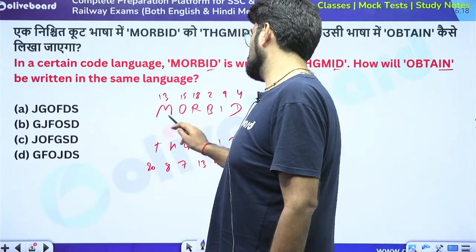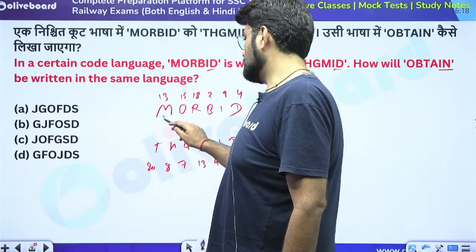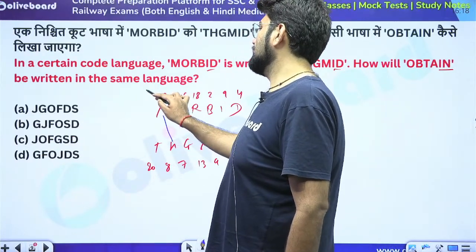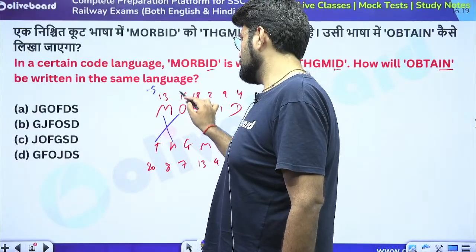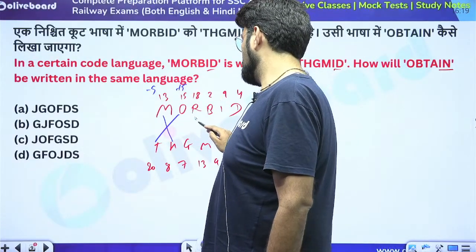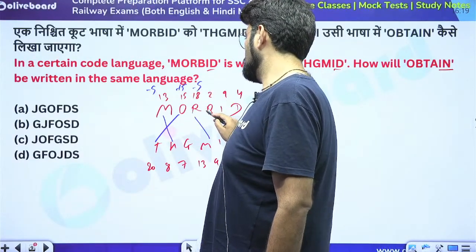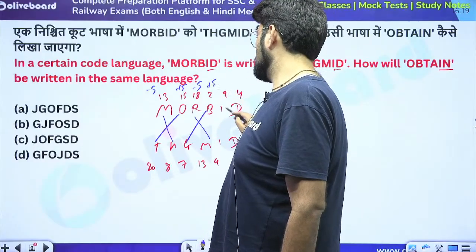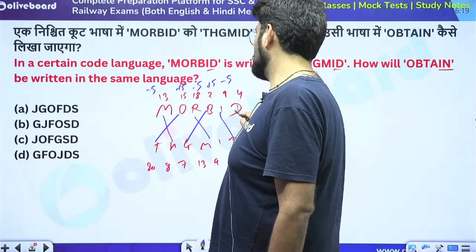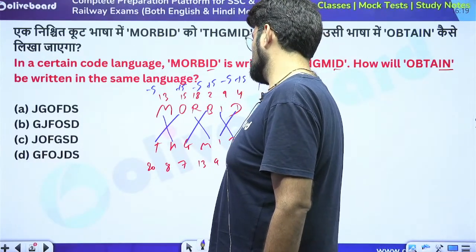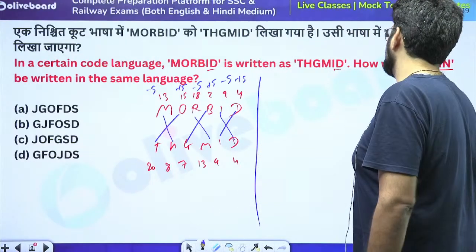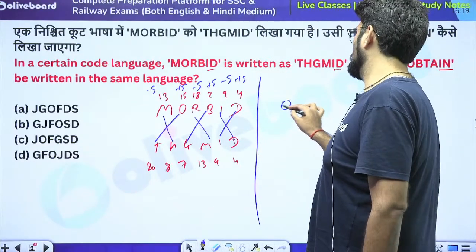So 13, 13, but then there's no 18, 18. But 13 and 8, if you see, this is minus 5. 15 and 20 is plus 5. 18 and 13 is minus 5. 2 and 7 is plus 5. 9 and 4 is minus 5. 4 and 9 is plus 5. That is the logic. So what can be the code of obtain? OBTAIN.